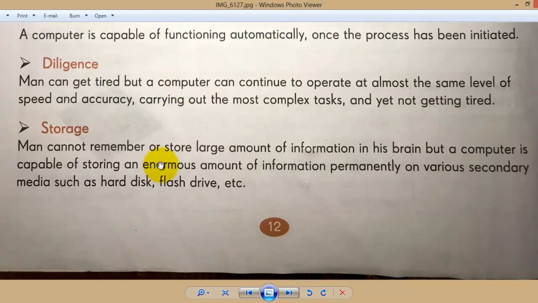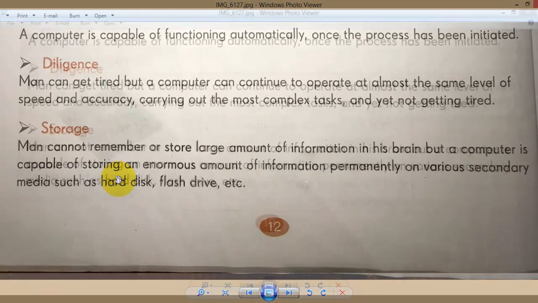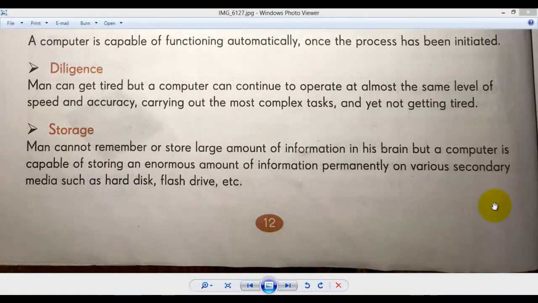Next one is storage. Man cannot remember or store a large amount of information in his brain, but a computer is capable of storing an enormous amount of information permanently on various secondary media such as hard disks and flash drives. Flash drive is also known as pen drive. Man cannot remember everything.